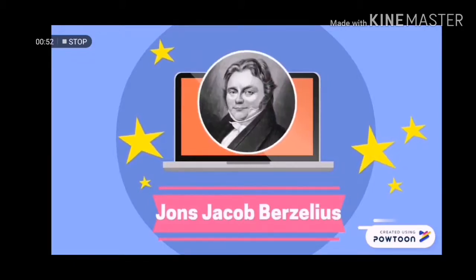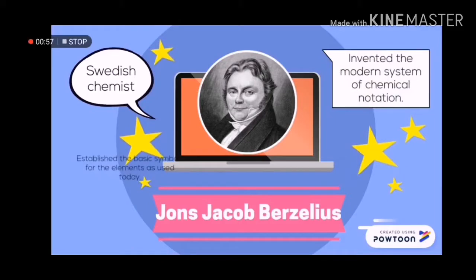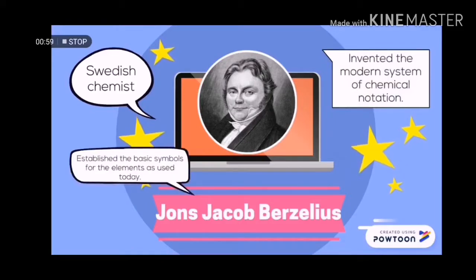Johannes Jacob Berzelius was a Swedish chemist. In 1828, he compiled a table of relative atomic weights, where oxygen was set to 100, and which included all of the elements known at the time.